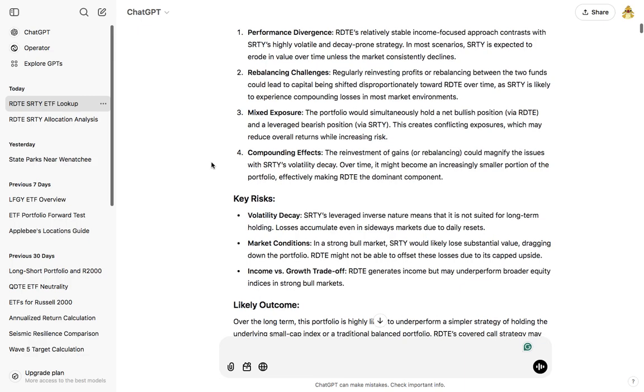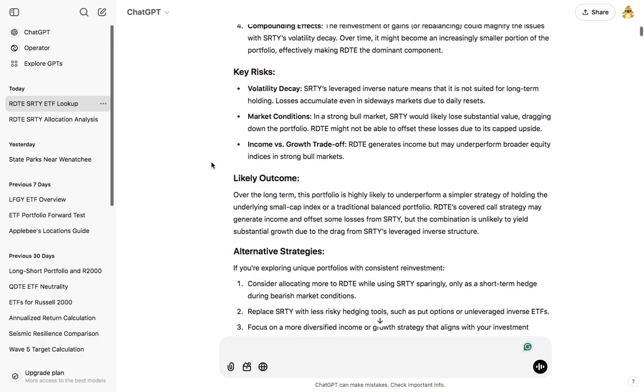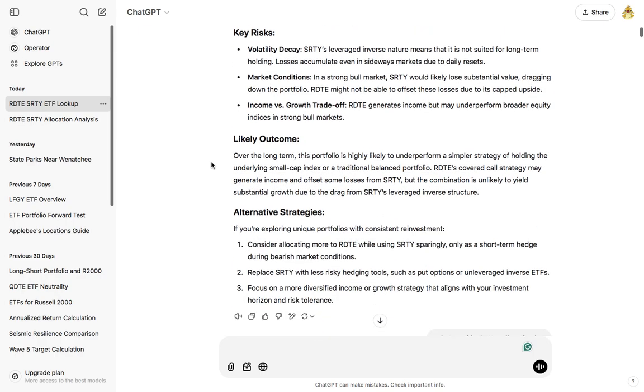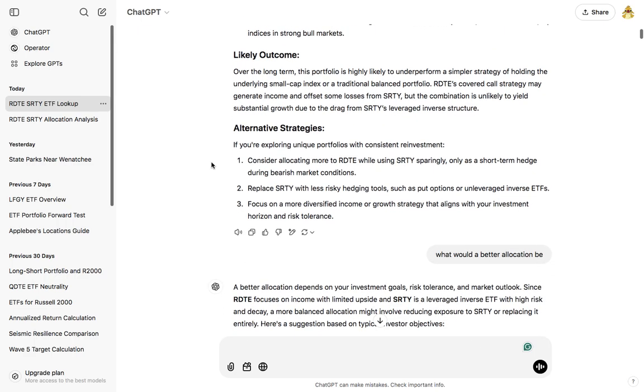RDTE's relatively stable income-focused approach contrasts with SRTY's highly volatile and decay-prone strategy. In most scenarios, SRTY is expected to erode in value over time unless the market consistently declines. Rebalancing challenges, mixed exposure, and the compounding effects of decay. So it said no. Key risk: volatility decay, market conditions, income versus the growth trade-off, not looking good.